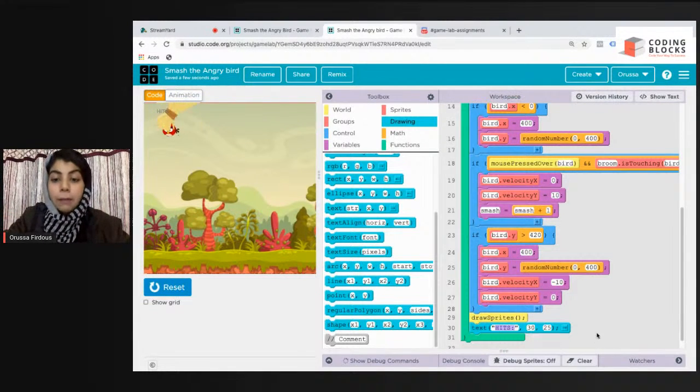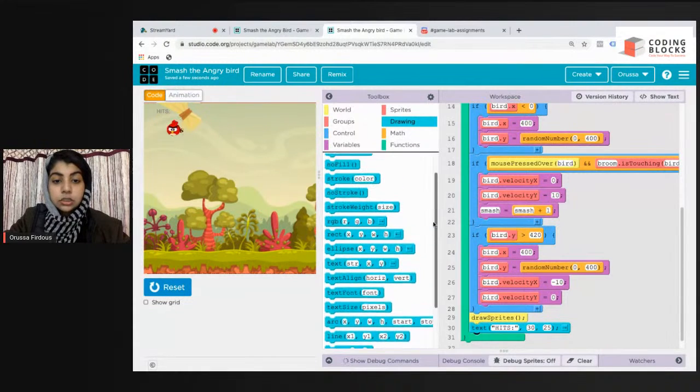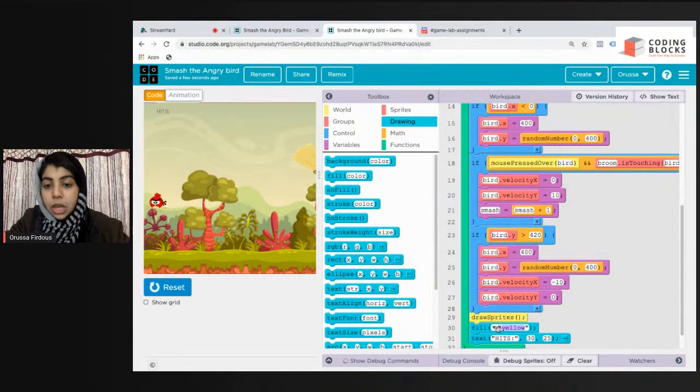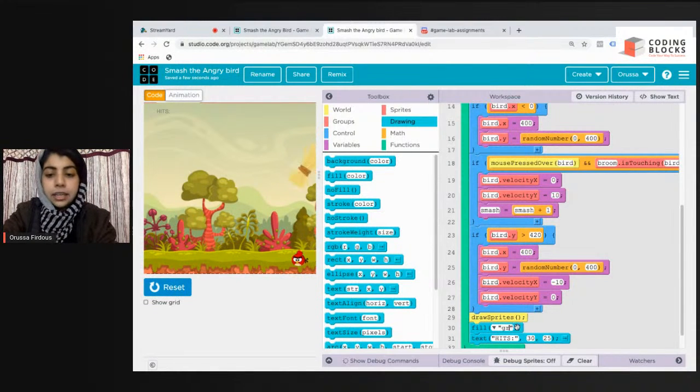So now I'm going to fill some color. I'll take fill color, the second option in the drawings, and again attach it after draw sprites. I'm going to type in green, because I have selected green color.